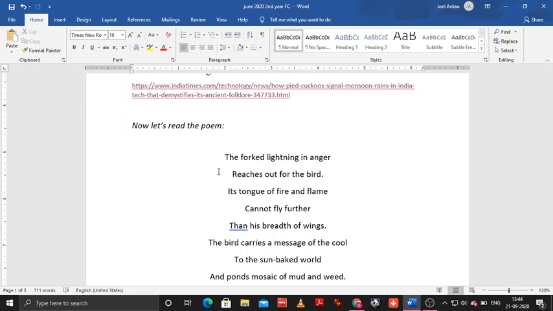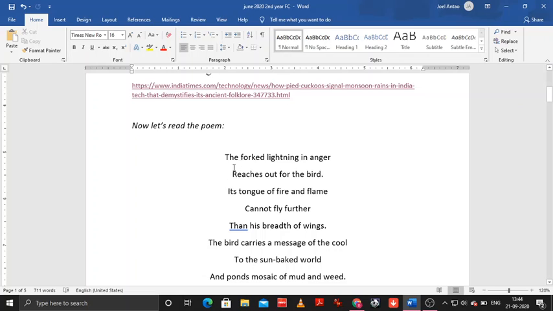But so also the monsoon bird. But the poet here has made a very interesting kind of a competition. He's trying to say these are all here to tell us that it is going to rain, but who's going to tell us first? Among all these different factors, including the monsoon bird, who is the first announcer of the monsoon? Who's going to tell us first that it is going to rain? So here right at the start we have a competition between the lightning and the bird, and who travels faster to tell the entire country that it is going to rain.